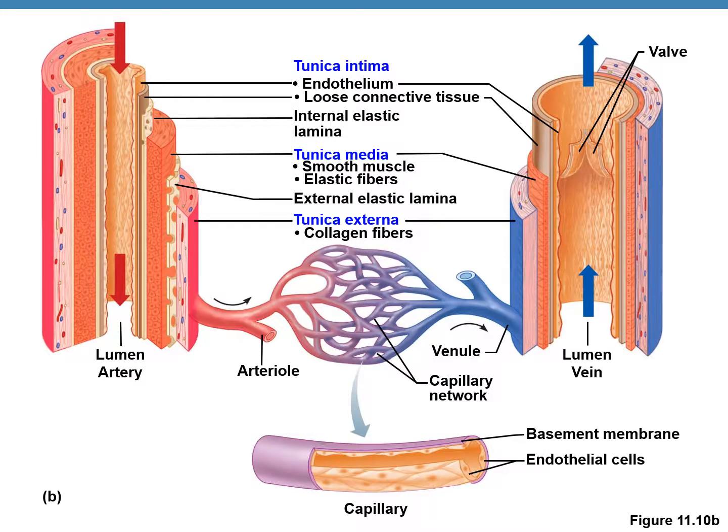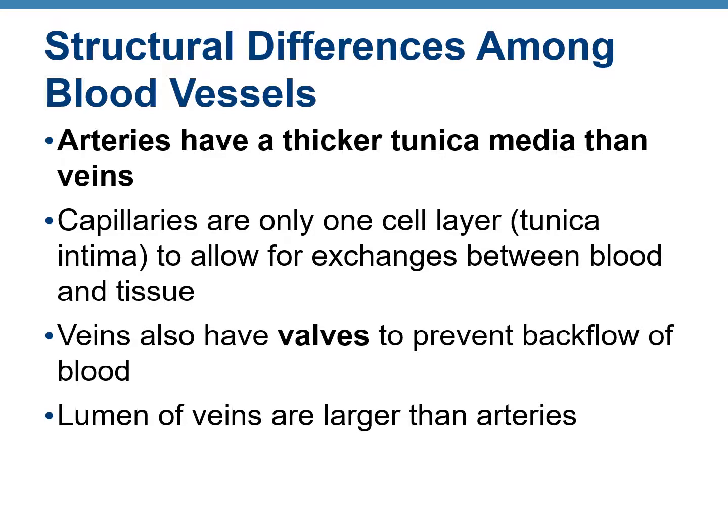This figure shows the three layers: tunica intima, tunica media, and tunica externa in the walls of the arteries and veins. There are some anatomical differences among blood vessels. When you compare arteries with veins, the arteries have a much thicker tunica media. That means the smooth muscle layer of the arteries is thicker than that of the veins. So veins have a thinner muscular layer, and that makes the lumen of the veins larger than the arteries.